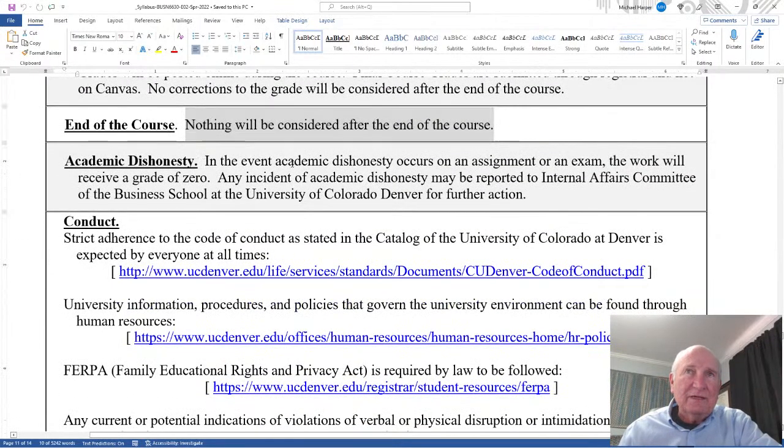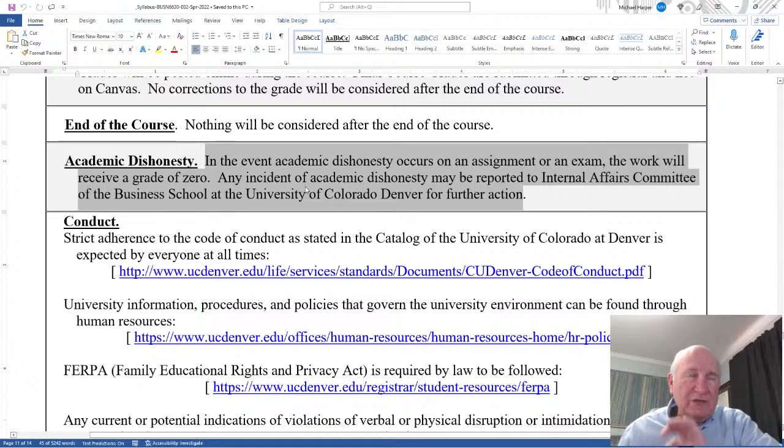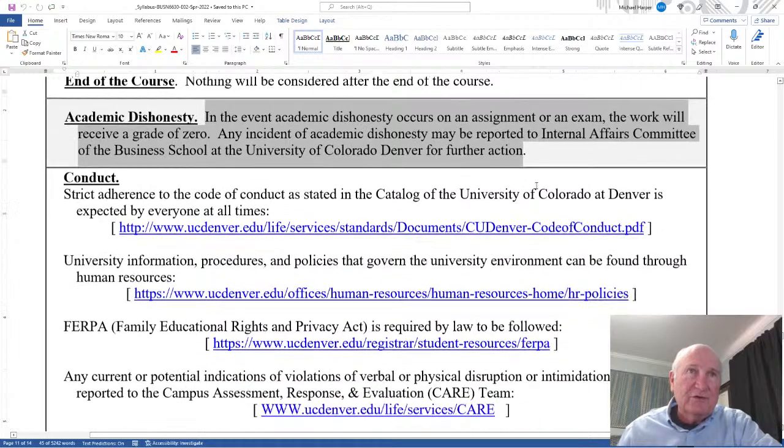Again, academic dishonesty is important to not do. In the event academic dishonesty occurs on an assignment or exam, the work will receive a grade of 0. Any incident of academic dishonesty may be reported to the Internal Affairs Committee of the Business School or UCD for further action.